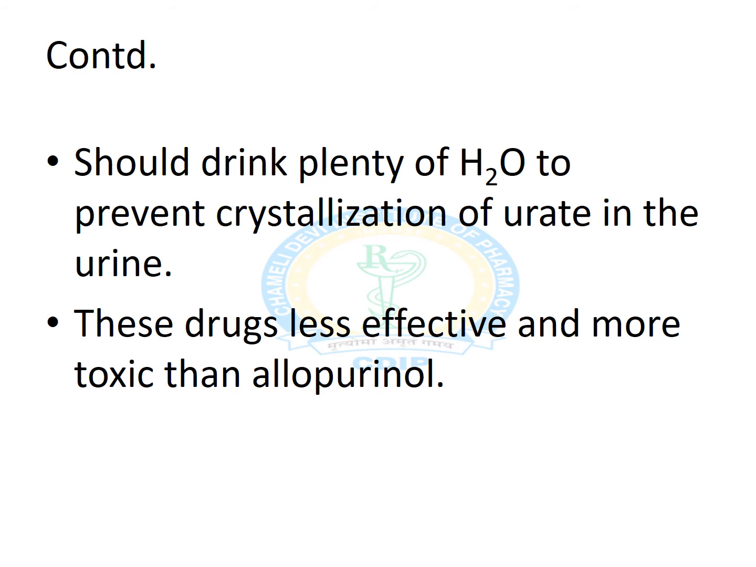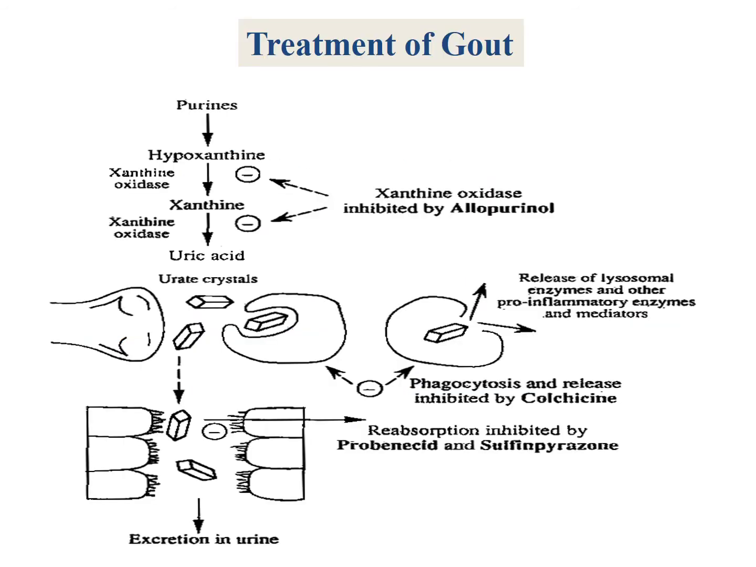The person having gout should drink plenty of water to prevent crystallization of uric acid in the form of urate crystals in the urine, so as to prevent kidney damage or the formation of kidney stones due to gout. These drugs are basically less effective and more toxic than allopurinol. Nowadays, gold has also been used as a treatment line for gout, but due to its cost, allopurinol is the best agent we are using for the treatment of gout.